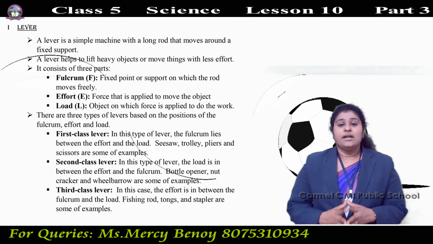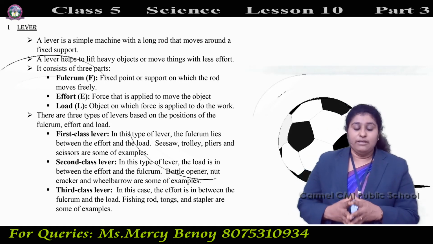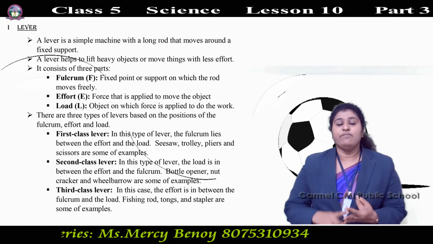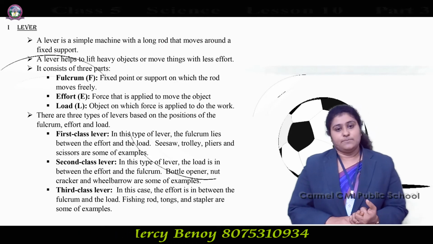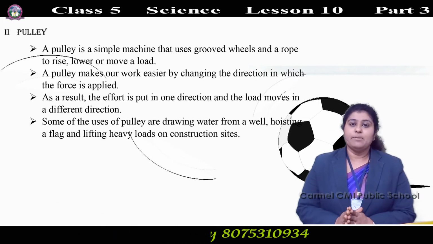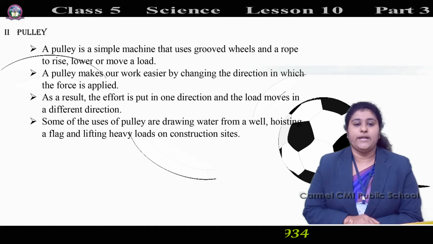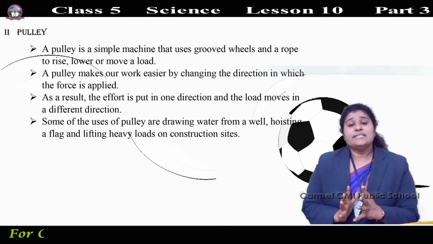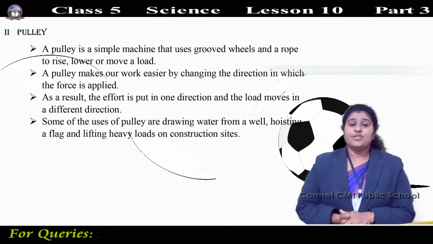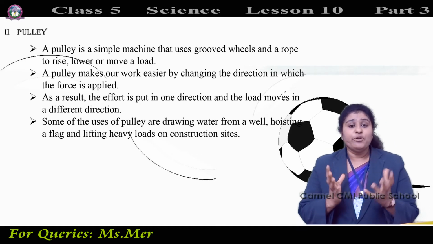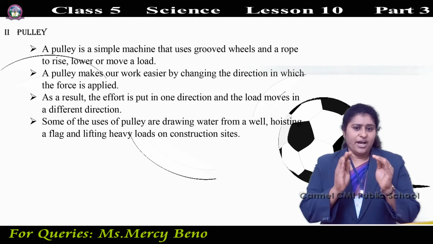Okay, so these are the different types of levers. Okay, first class lever, second class lever and third class levers. We are learning about the simple machine. Next simple machine is pulley. A pulley is a simple machine that uses grooved wheel. Grooved means having a narrow channel.